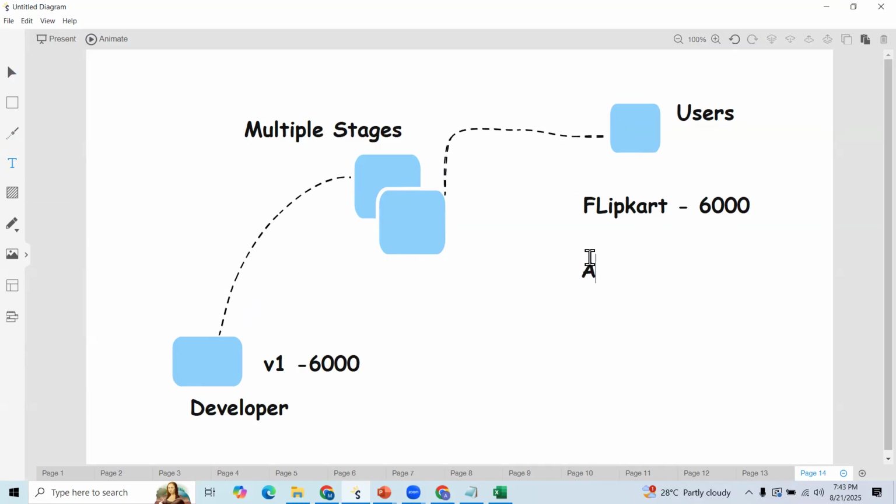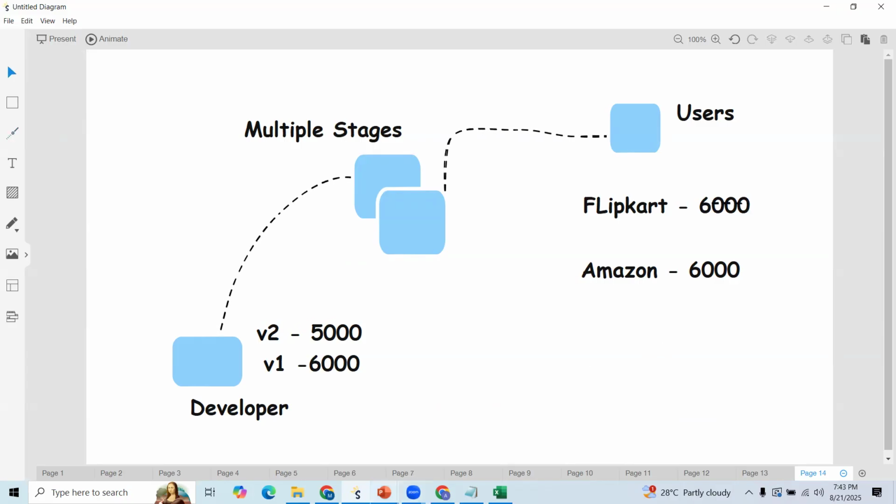Due to the competition, instead of 6,000, they are offering around 5,000 rupees.